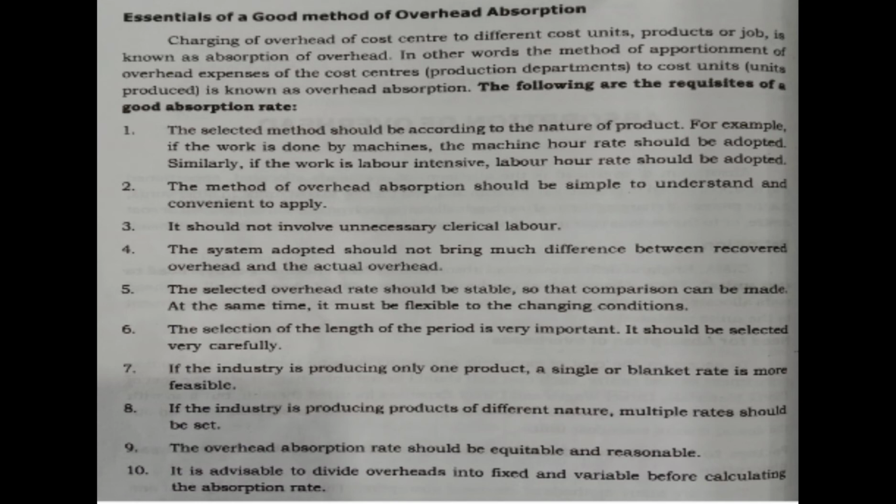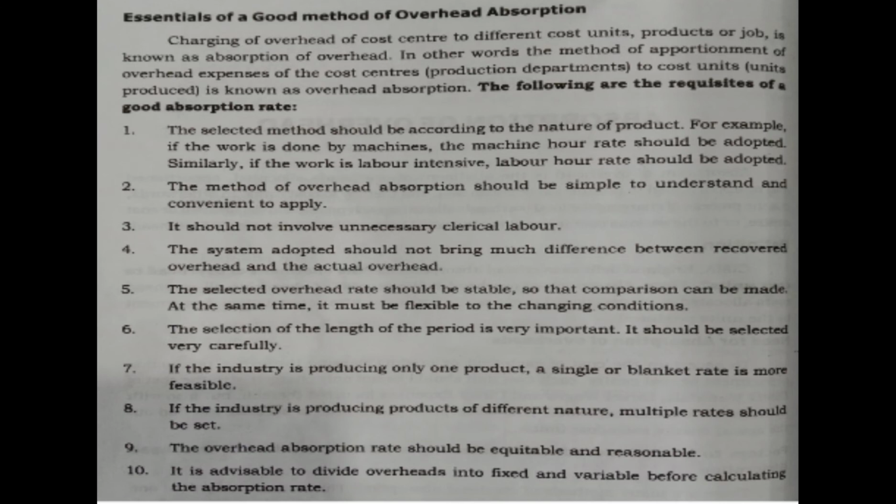Then sixth one, the selection of the length of the period is very important. It should be selected very carefully. Seventh one, if the industry is producing only one product, a single or blanket rate is more feasible. What is single rate? Single overhead absorption rate for the whole factory. That means when a firm is producing only one product, we can adopt a single rate for the whole factory.